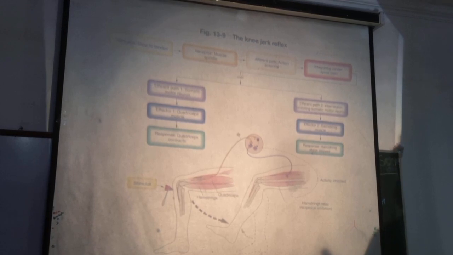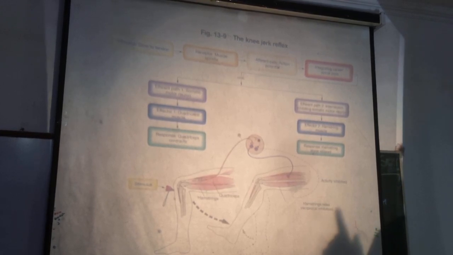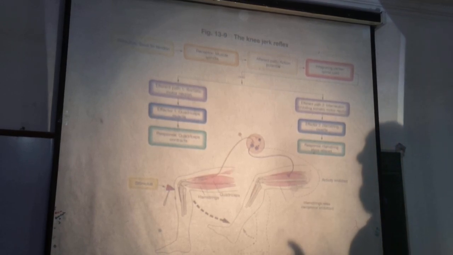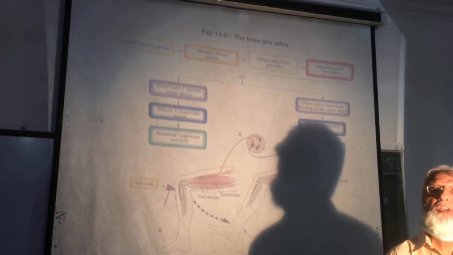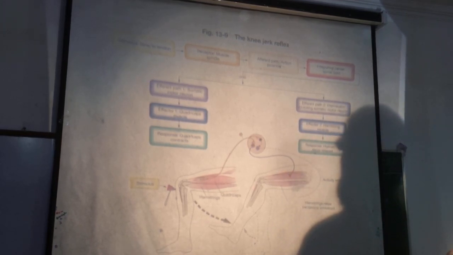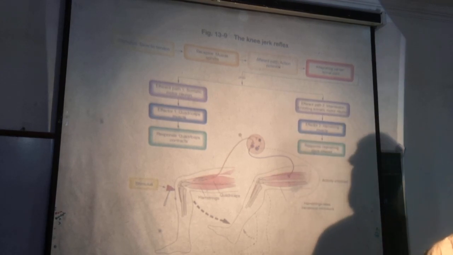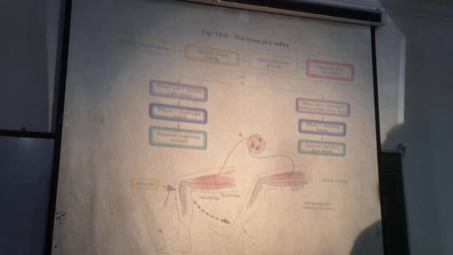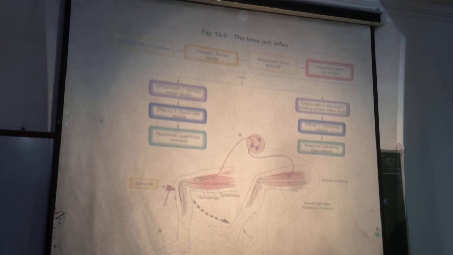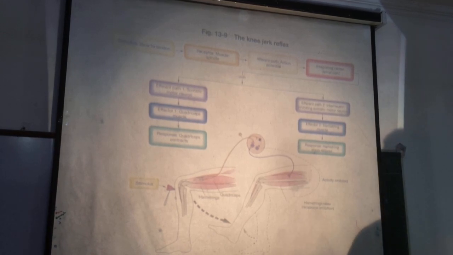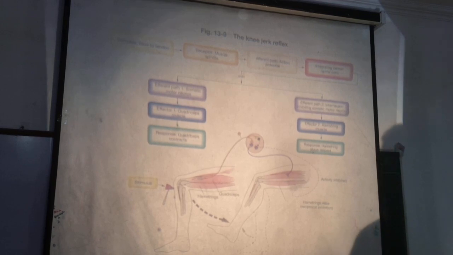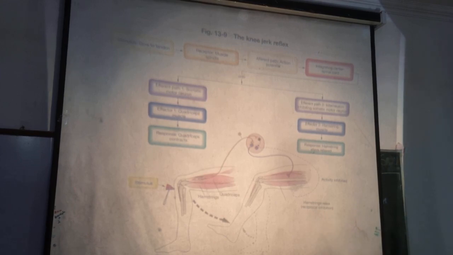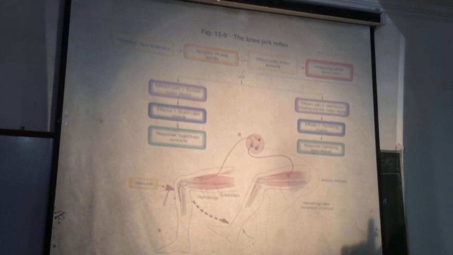Static gamma efferents increase sensitivity of the muscle spindle to static stretch. Dynamic gamma efferents increase sensitivity of the muscle spindle to dynamic stretch. So this was about the stretch reflex.